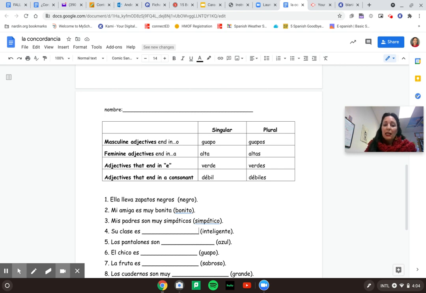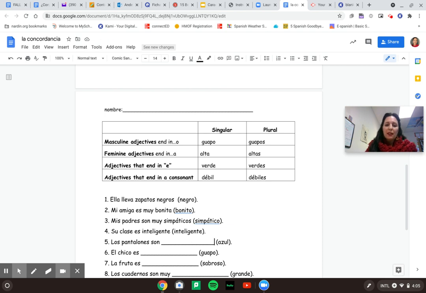Su clase. So we know that clase is femenino from our study of gender and number of nouns. Su clase es. So since we have only 2 forms with words that end in an E, we have inteligente or inteligentes. Since it's just one class, it would be inteligente. It just stays the same. Su clase es inteligente.